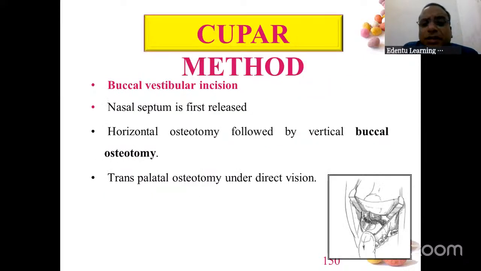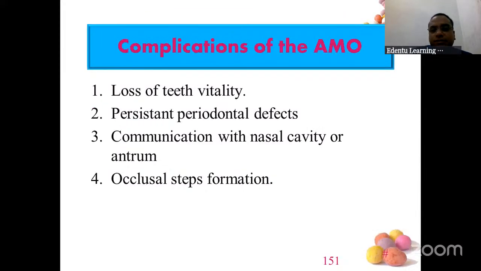There is one more method called Cooper's method, which is a buccal vestibular incision. Here horizontal osteotomy is followed by vertical. Same thing we are doing there also. First there we were doing vertical osteotomy, and then horizontal. So here, first horizontal followed by vertical.